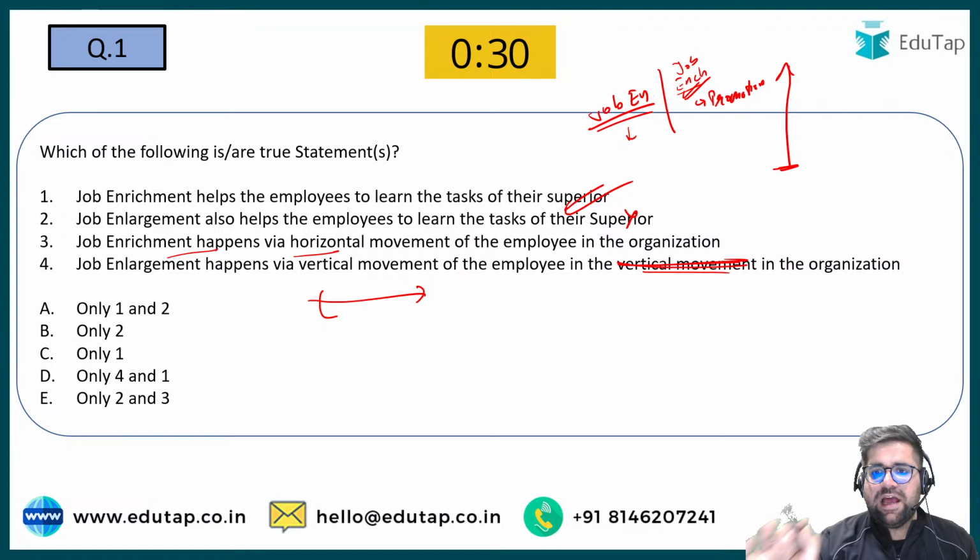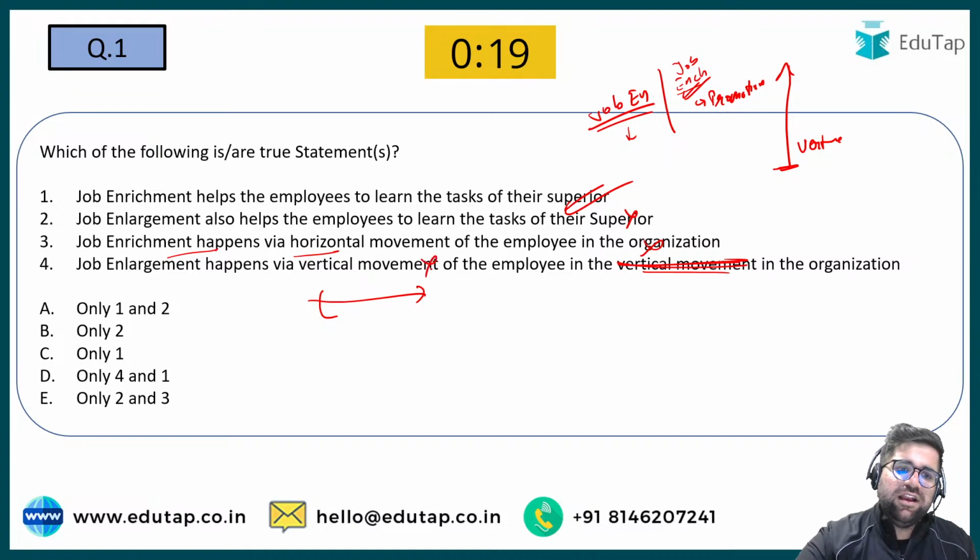Job enrichment happens via horizontal movement. This is incorrect because job enrichment happens via vertical movement. And if you see the next question, job enlargement happens via vertical movement. This is again incorrect because job enlargement happens via horizontal movement. So statements 3 and 4 were kind of swapped over here.